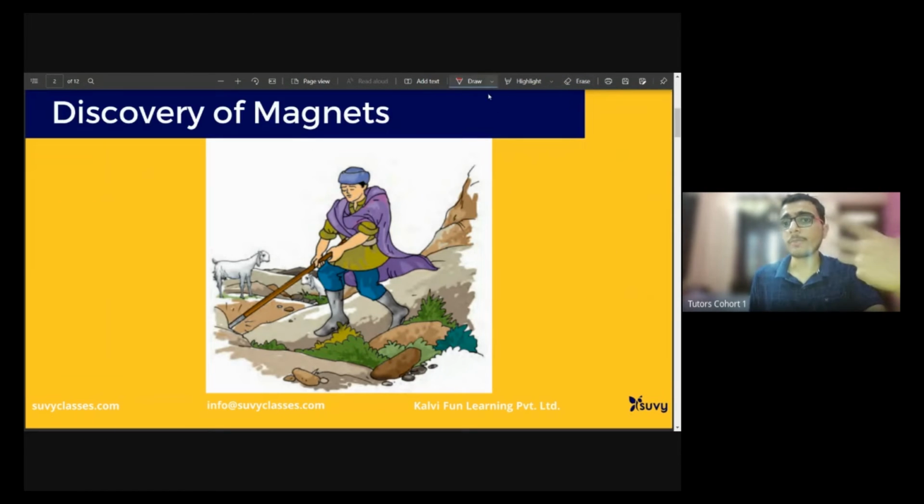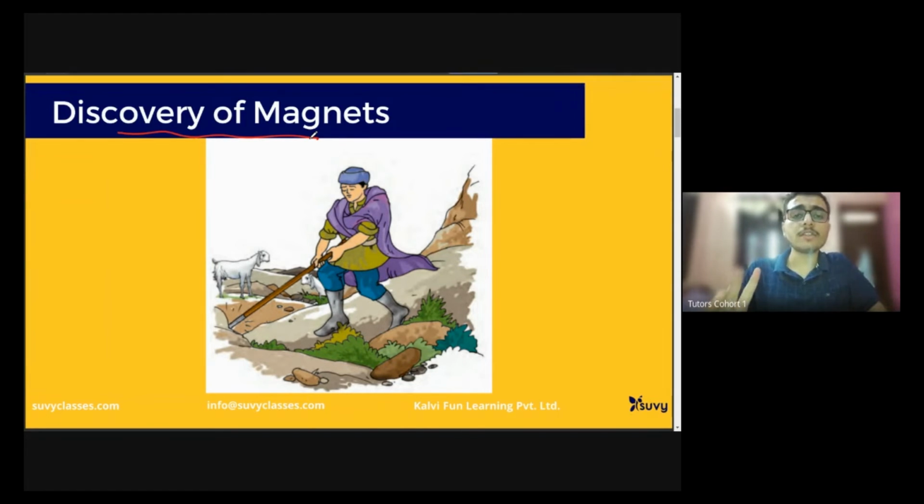So the next topic that we have to discuss, Diksha, is how magnets were discovered. There is a very fun story behind it. There was a shepherd whose name was Megans. He took his sheep and cows, basically the cattle, to a mountain where the cattle were grazing.